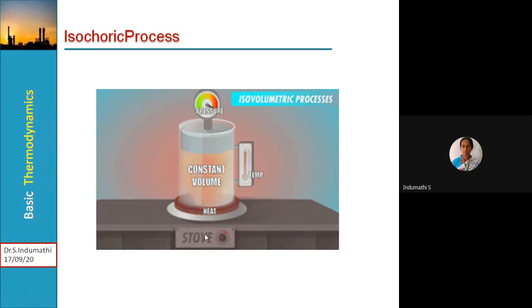The same isochoric process we can understand with this particular video. We have taken a stove and a beaker, and the piston we have taken has its movement arrested, fixed. If you observe, it is fitted with a pressure gauge and a temperature gauge. As you supply the heat energy, the pressure and temperature are changing but the volume remains constant. We can call it an isovolumetric process, isochoric process, or constant volume process.